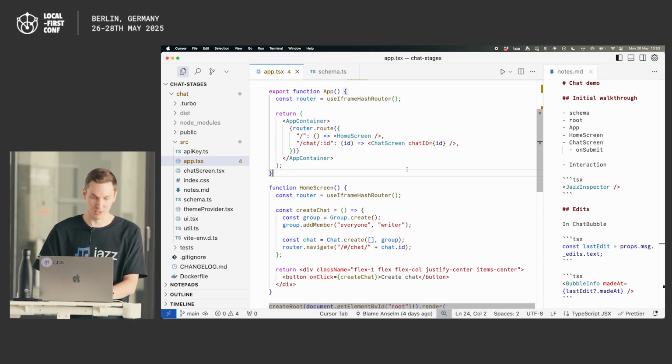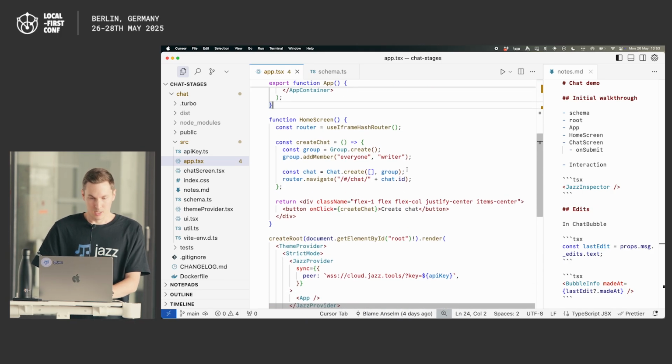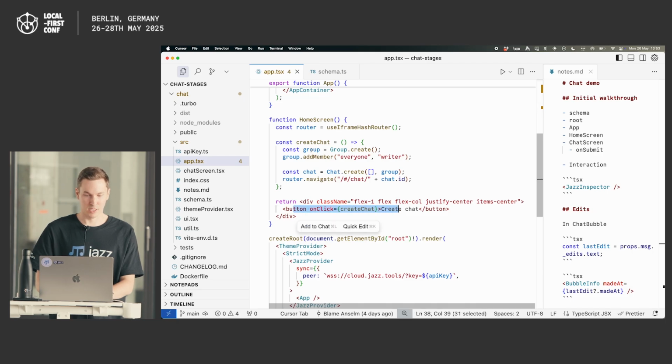And then if you look at the particular chat, something that's interesting is maybe to start looking at what happens when we click this create chat button. You can see we just render a button, and in the onClick handler, we create something called a group. We can get more into that later, but basically that sets up permissions. And then we can just use our objects from the schema, like a chat, and say we'd like to create a chat that's an empty list of messages, and then just navigate to that ID, right?